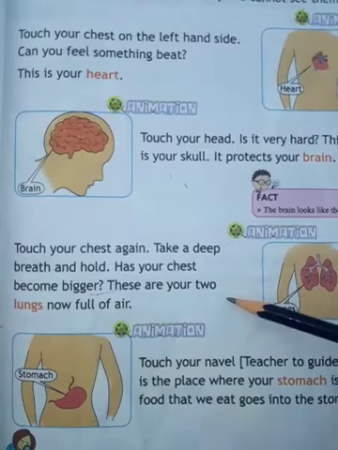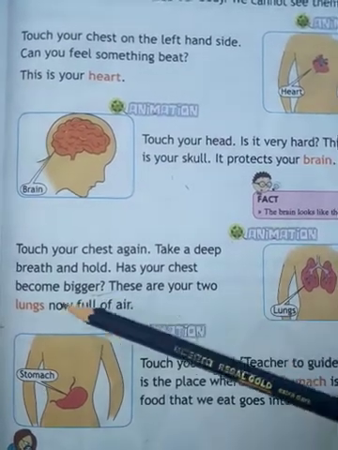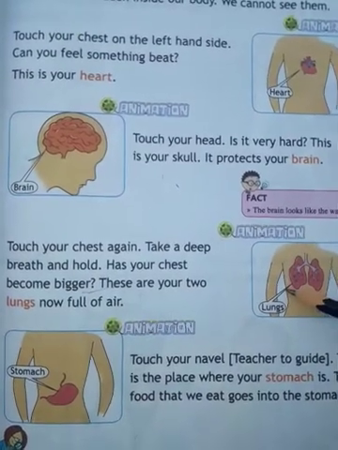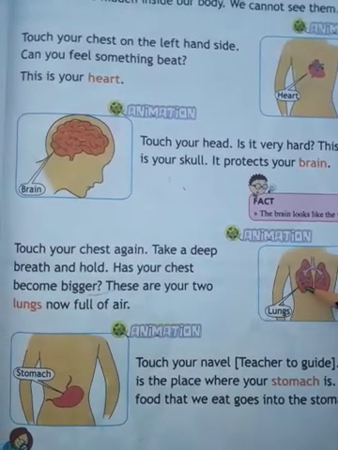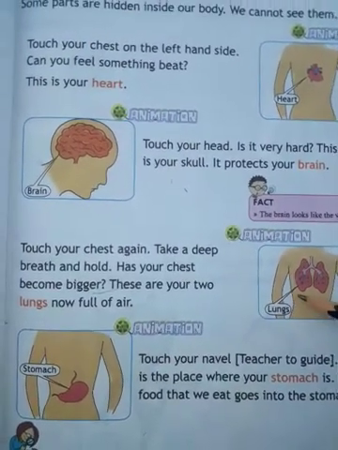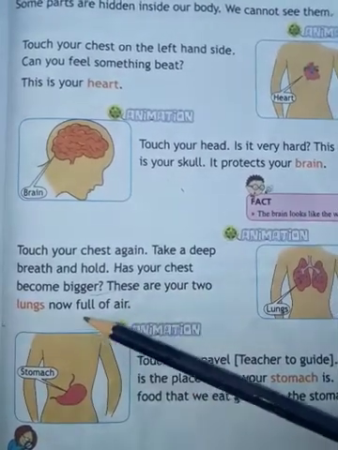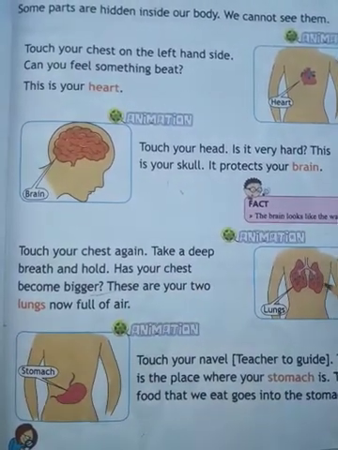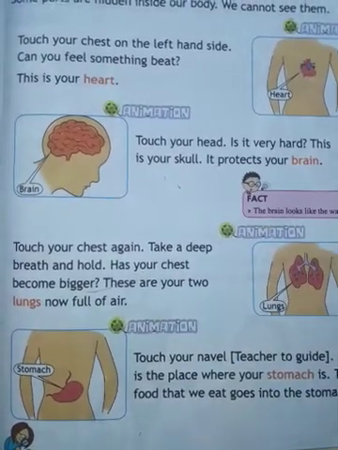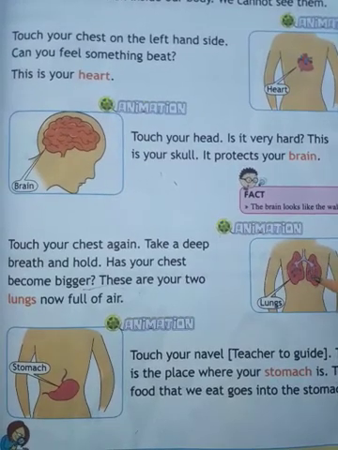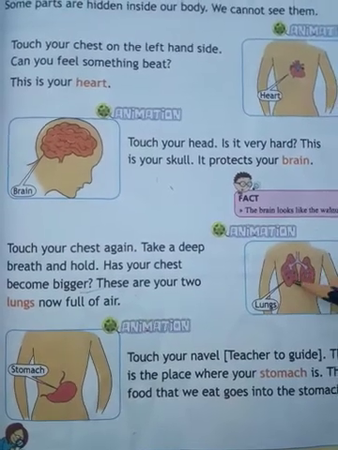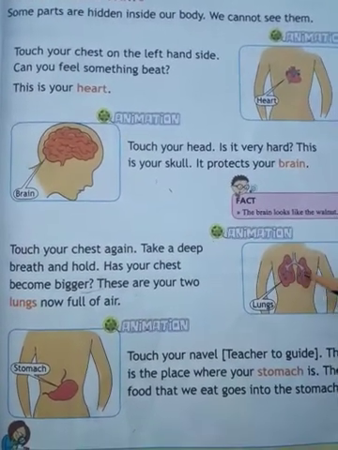There are two lungs now full of air. You can see here, these are the lungs. Can you see the lungs? No, you can't see the lungs. How many lungs are there? Two lungs. This is one and this is two. First and second. So there are two lungs and they are in the chest. We can't see the lungs. That's why the lungs are internal body parts.